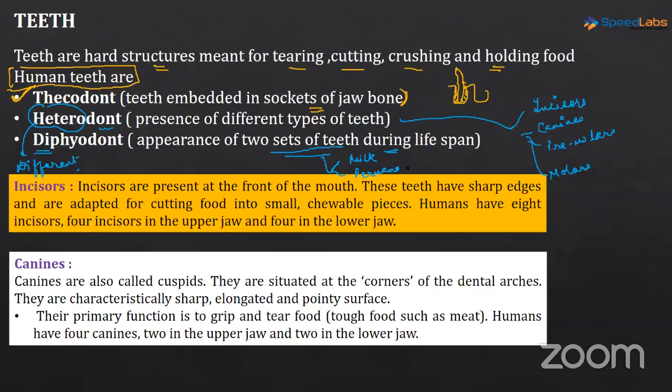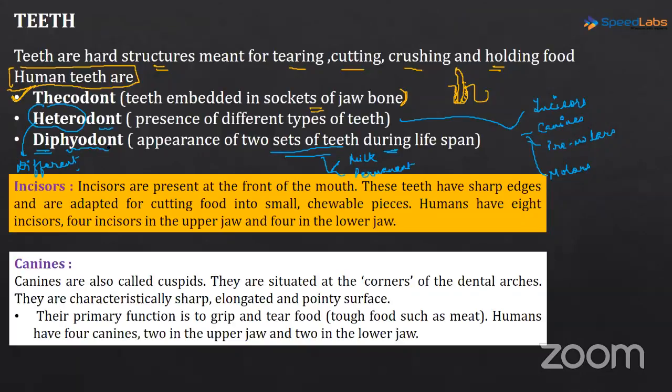बचपन में सबको पता है दूध के दांत आते हैं, उसके बाद हमारे एक और सेट आते हैं जिसको हम permanent tooth बोलते हैं. Okay, so we have basically two sets of teeth which are occurring during their lifespan, and this condition is called the diphyodont condition.